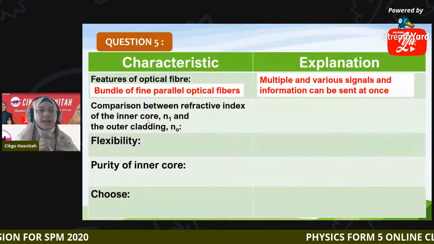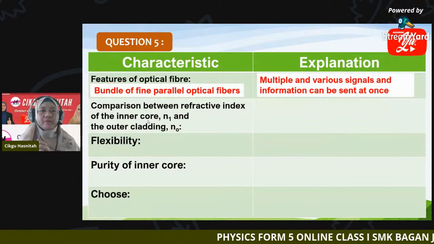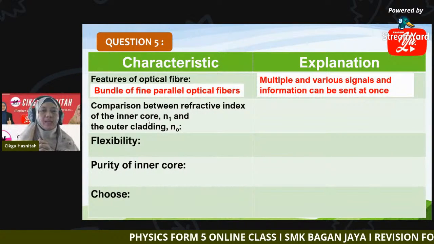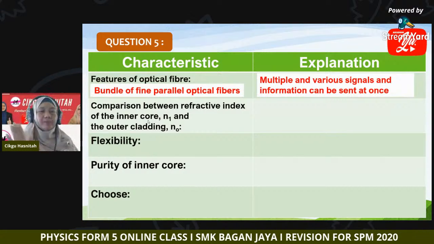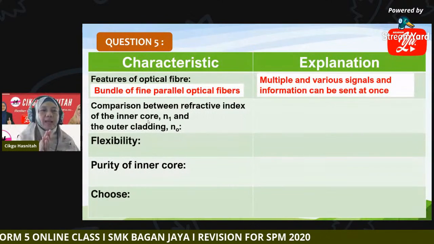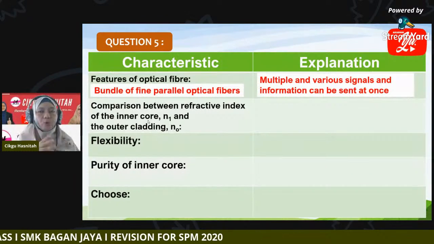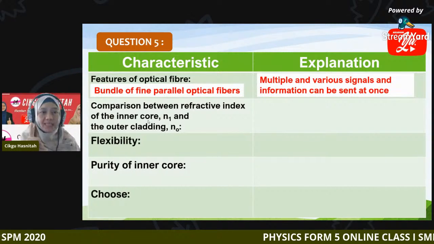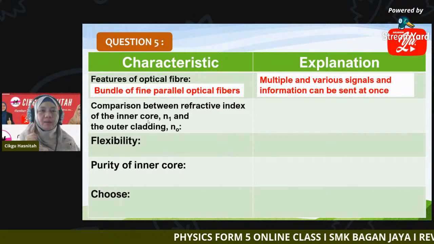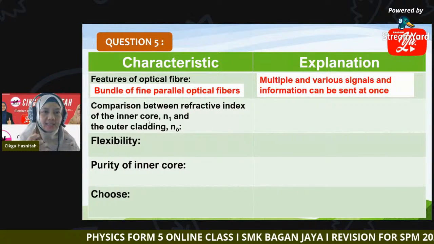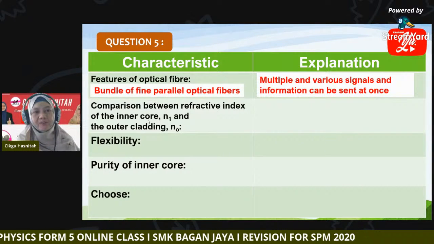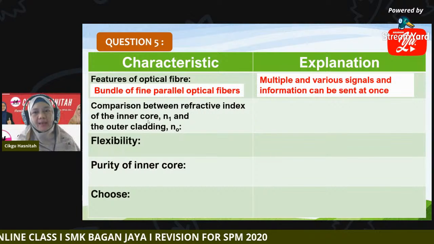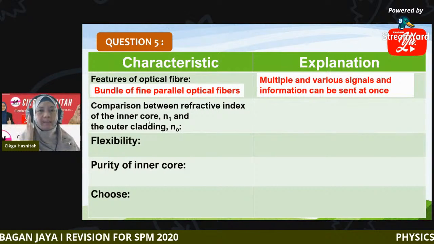Now comparison between the refractive index of the inner core and the outer cladding. Which one must be greater than which one? N1 greater than N0 or N0 greater than N1? Transfer more signal at once. Transfer more signal simultaneously. Transfer more signal alone is not enough, you must add some more at the back: transfer more signal at the same time.